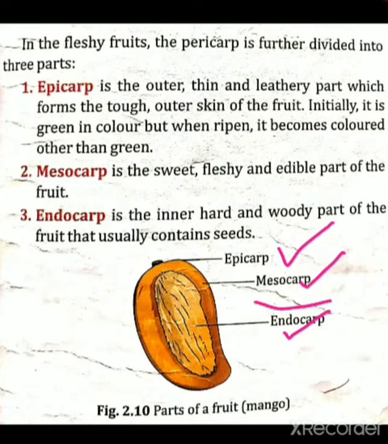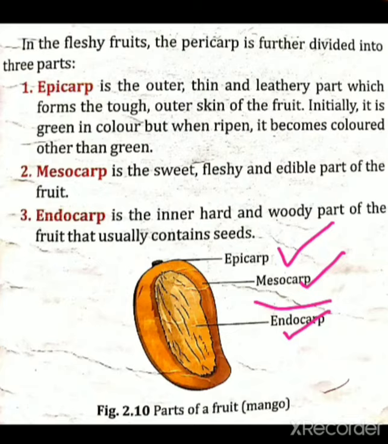Okay, mesocarp is the sweet, fleshy and edible part of the fruit. Okay, so while you are eating the mango, you are eating the mesocarp part, which is the sweet and fleshy and edible part of the fruit. Edible means which you can eat. Okay, so mesocarp part is what you are eating.